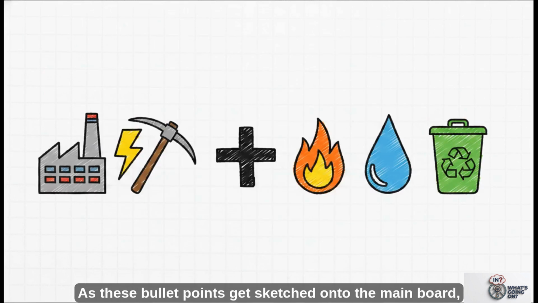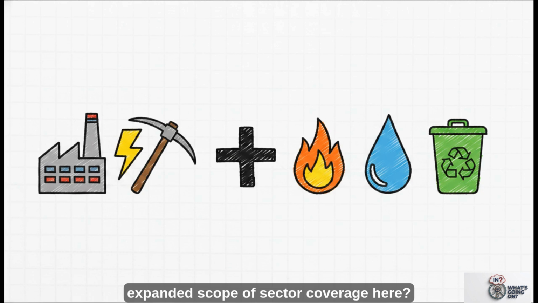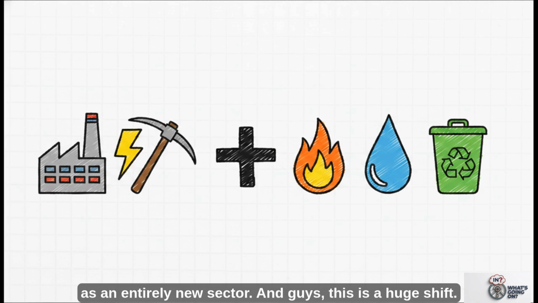As these bullet points get sketched onto the main board, notice the expanded scope of sector coverage here. The core trio that we've always tracked, mining, manufacturing, and electricity, that is absolutely retained. But look at what's being added to the list. Gas supply, water supply, and sewerage and waste management. The index now covers these modern civic utilities as an entirely new sector.